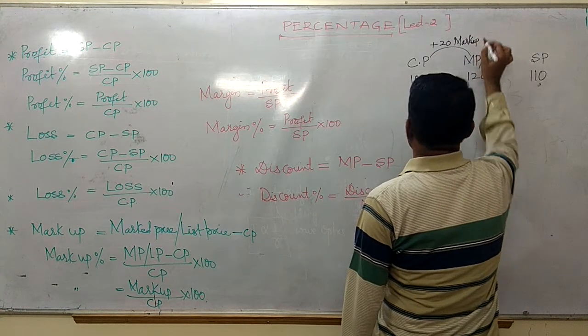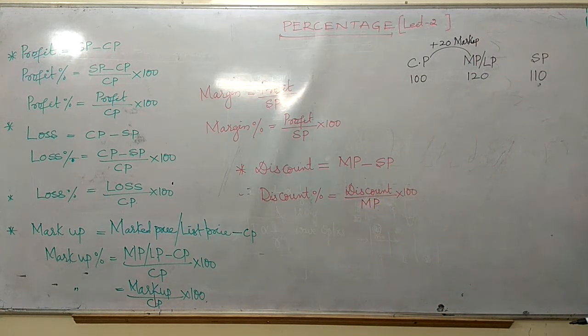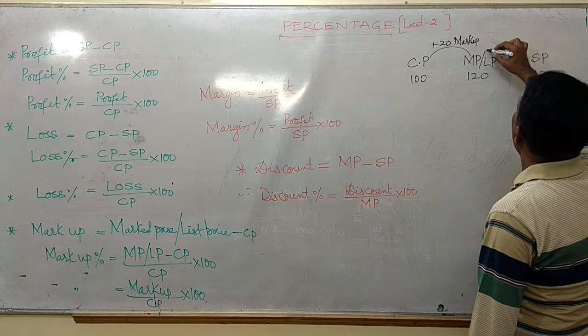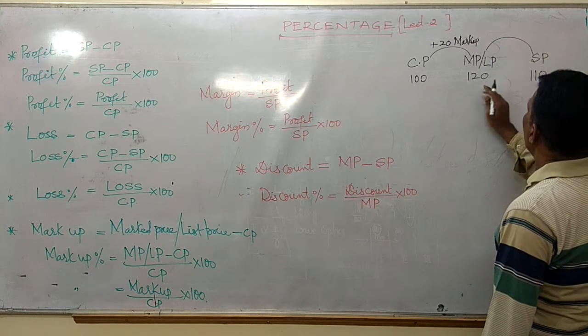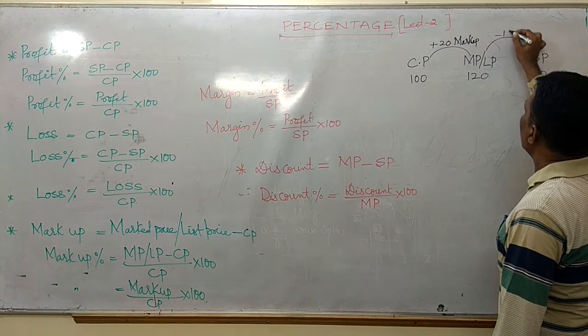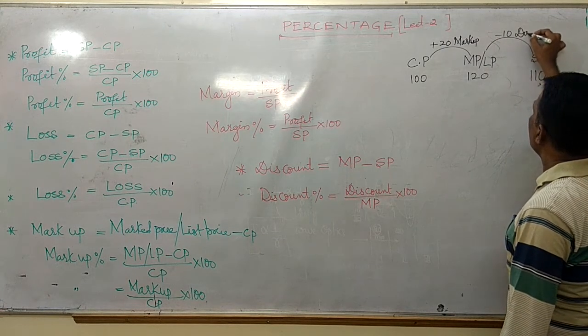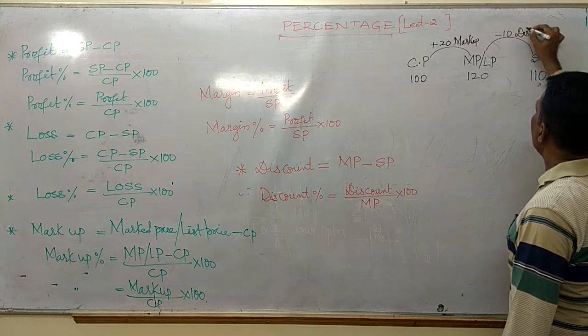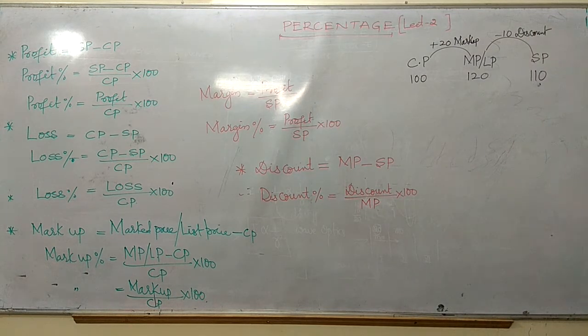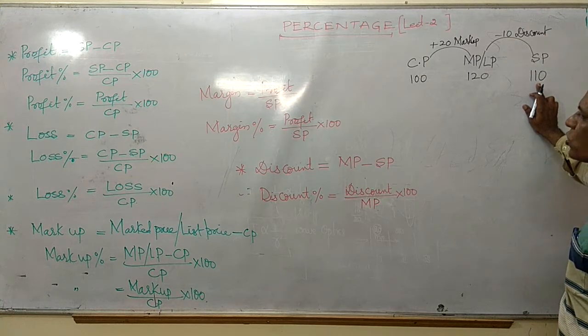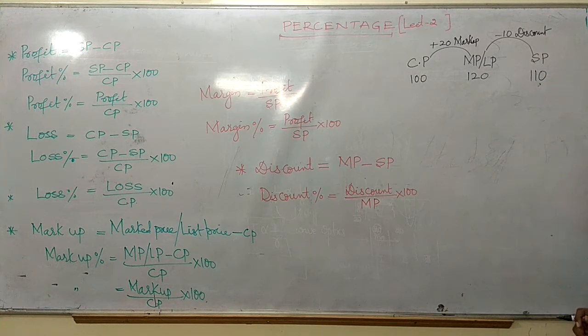It is a markup, friends. Now markup is plus 20. I have written more, friends. Then how much have I given as discount? Instead of 120, I have taken 110, which means 10 rupees I have given as discount to my friend. This is the discount, friends. And here I have sold at 110 rupees.